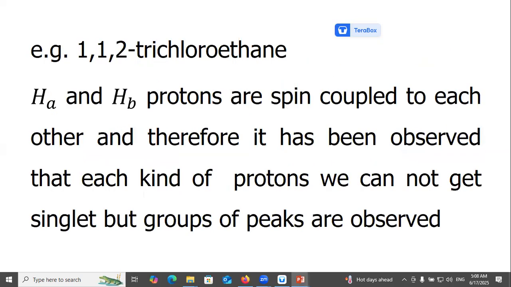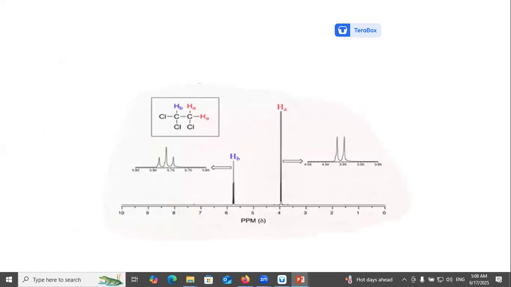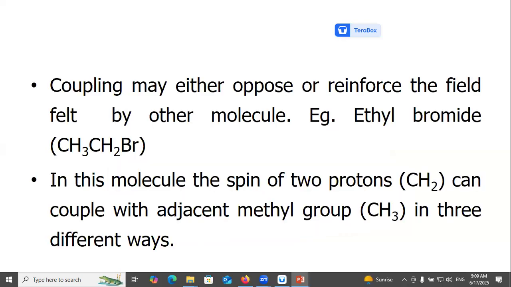Example: 1,1,2-trichloroethane. The protons are spin coupled to each other, and therefore it is observed that for each kind of proton we cannot get a singlet, but groups of peaks are observed. Coupling may either oppose or reinforce the field felt by the other proton.